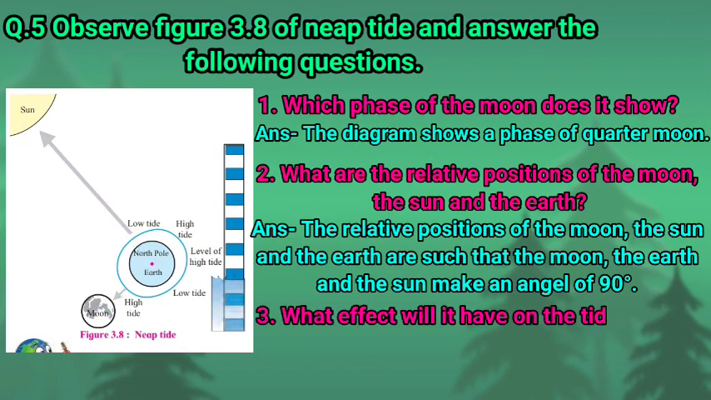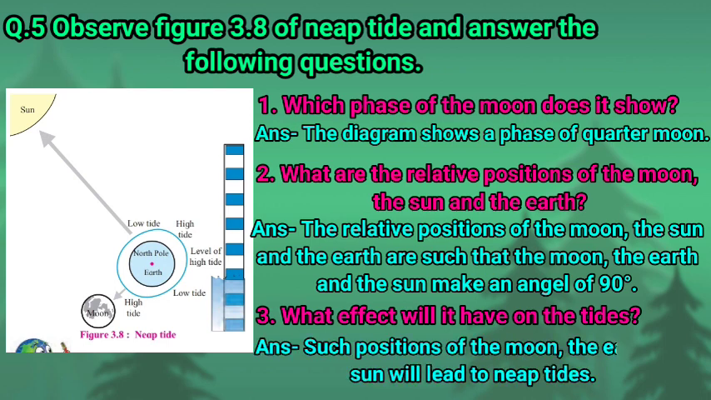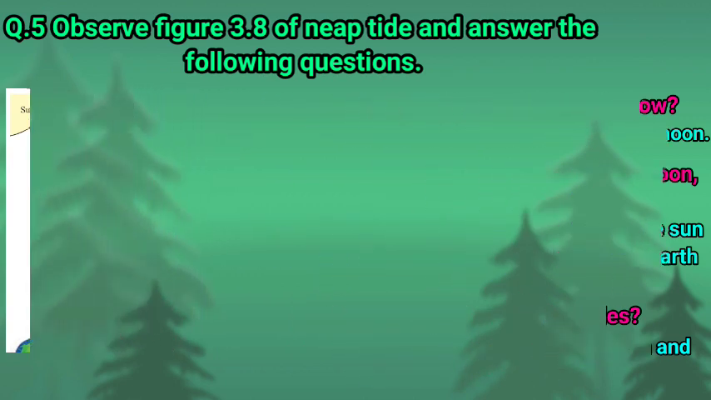Next, question number 3. What effect will it have on the tides? So we had learned about it. Such a position of the moon, the earth and the sun will lead to the nip tide. At this position, the forces of the sun and the moon operate in opposite directions to each other. Therefore, the high tide on this day is a little lower than the average high tide, and the low tide is a little higher than the average low tide.